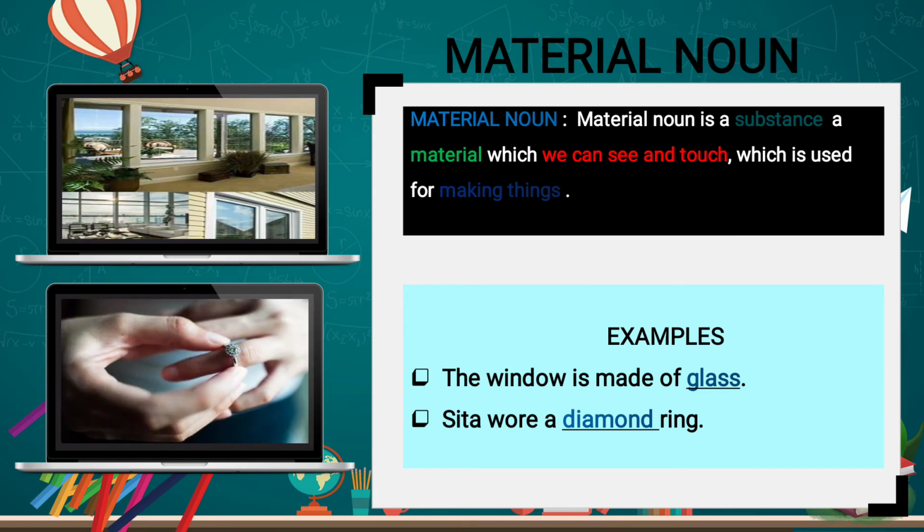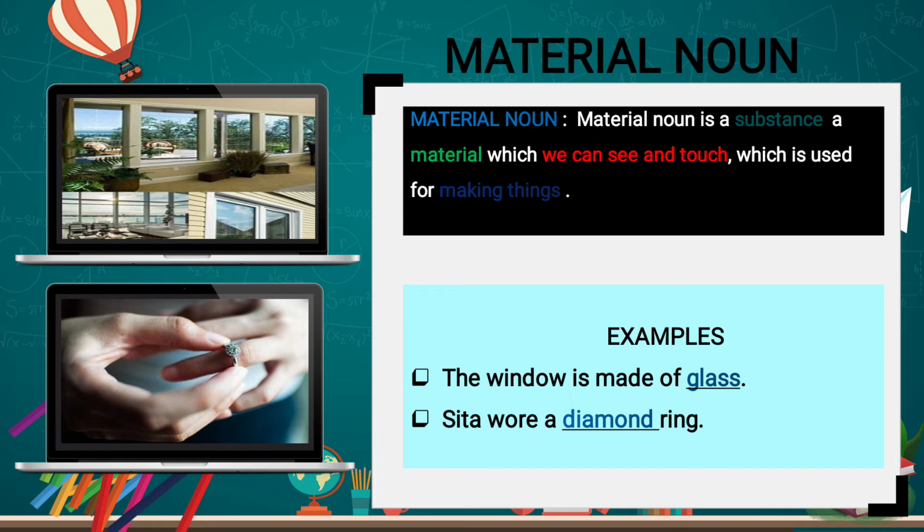A material noun is a substance, a material which we can see and touch, which is used for making things. Here you see the window is made of glass. Window is also a noun as it is a thing. And what is the window made up of? It is made up of glass. Glass is also a noun. It is the material of which the window is made. That's why glass is a noun. Which type of noun? It is a material noun.